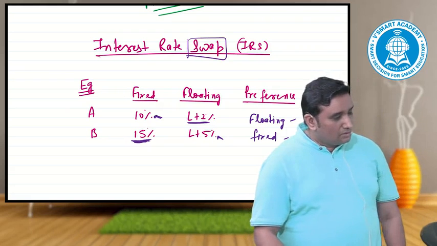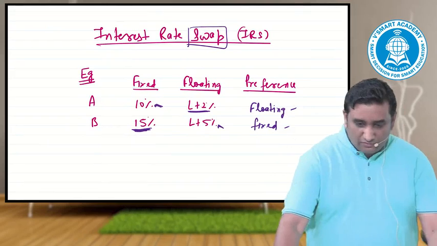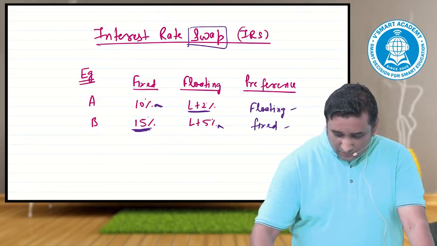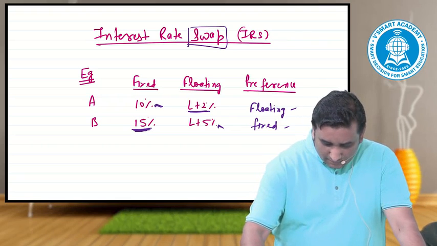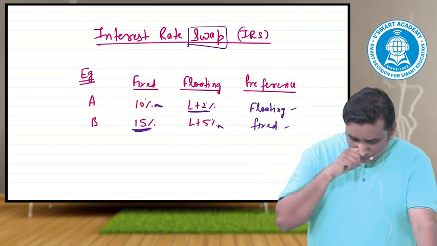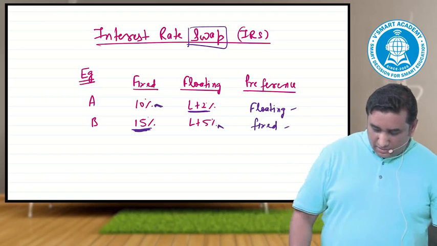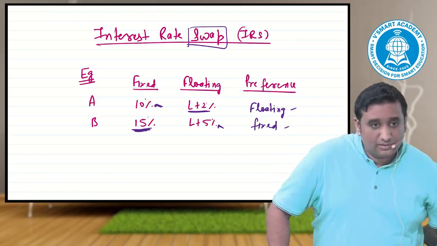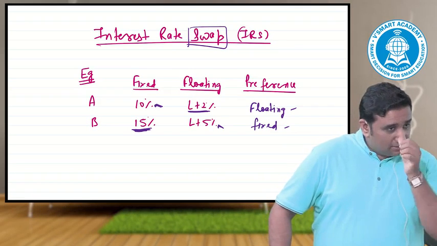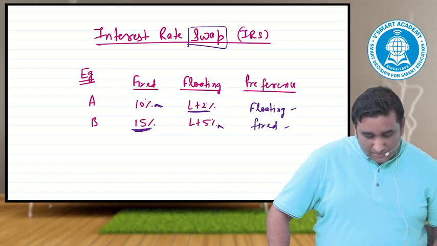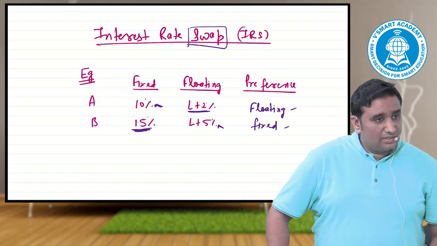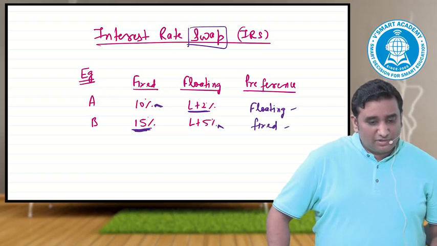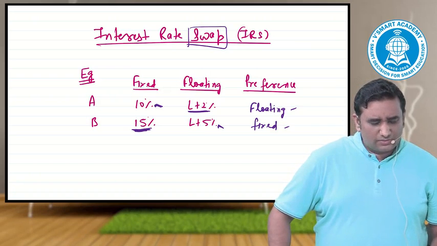Objective of this topic is to create arrangement between A and B such that their preference is retained and cost reduces.